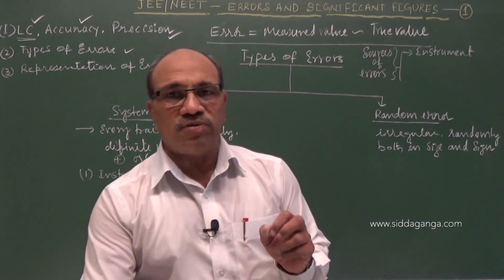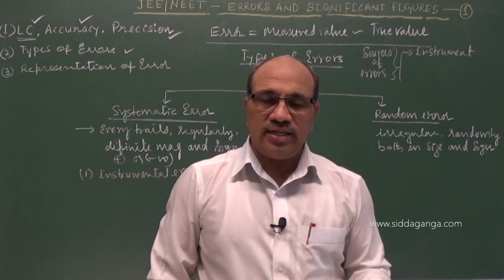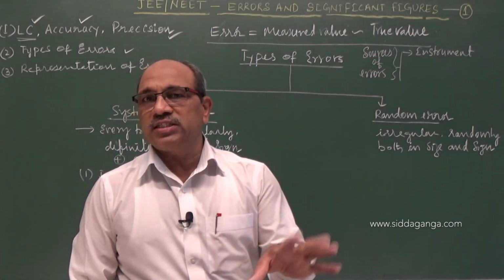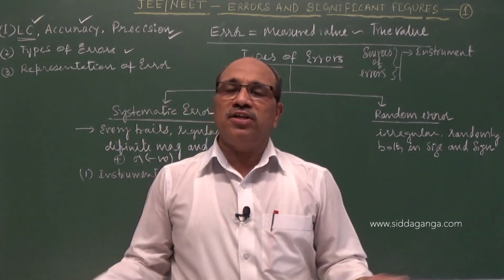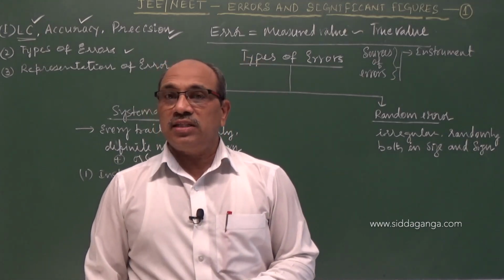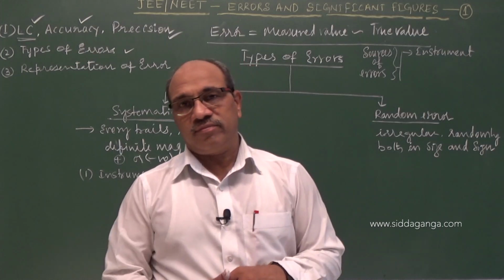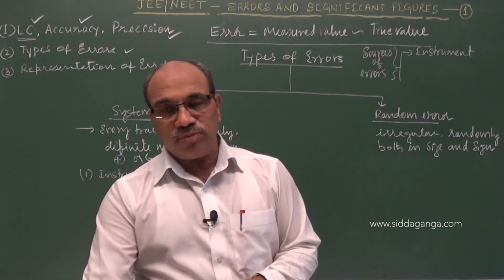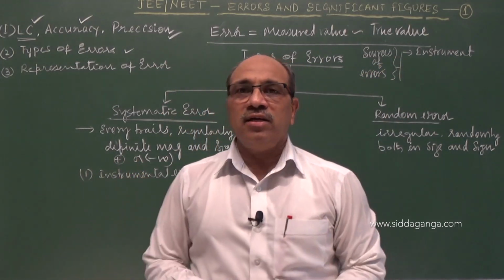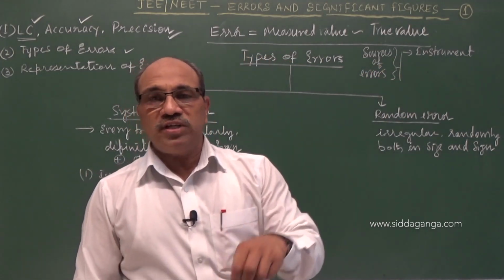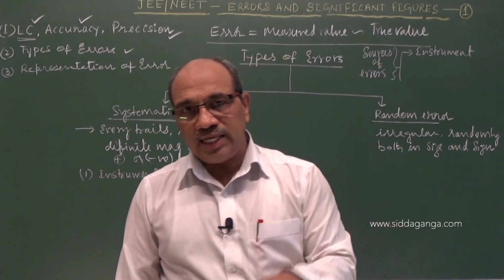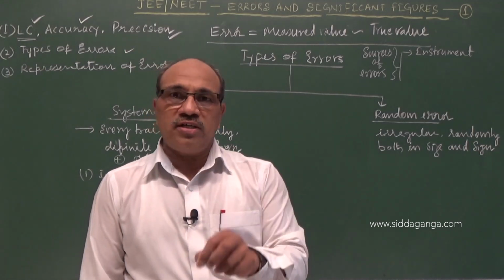Maybe the instrument is faulty, not accurately designed. There may be imperfection in design, imperfection in the scale, and maybe because of continuous use, some scales are disordered. Then we say that is instrumental error. Instrumental error can be minimized if you come to know the cause, whether it is in the instrumental design or in the scale or some disorder which occurred in the scale.